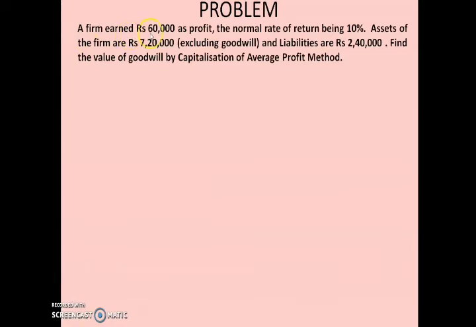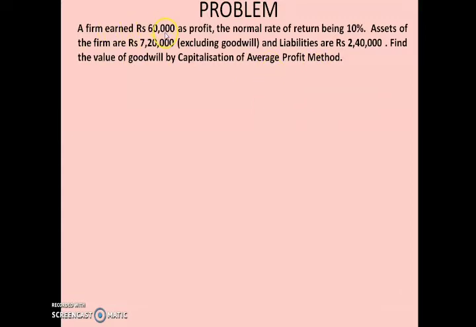A firm earned rupees 60,000 as profit. The normal rate of return being 10%. Assets of the firm are rupees 7,20,000 excluding goodwill, and liabilities are rupees 2,40,000. Find the value of goodwill by capitalization of average profit method.